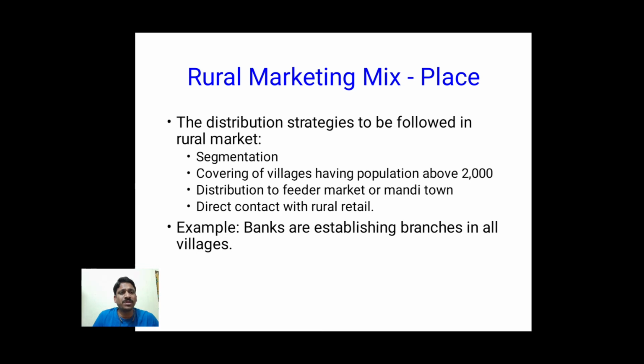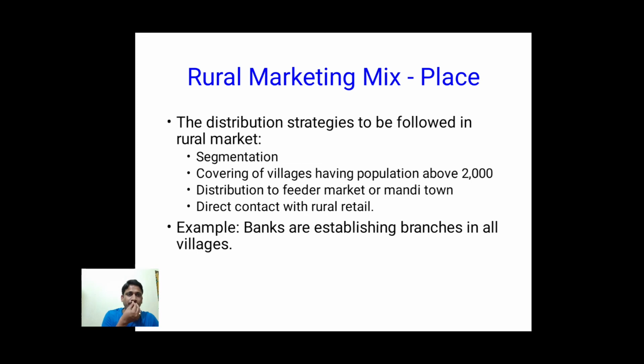Distribution to feeder markets or mandi towns is another example. In the villages there will usually be haats or village markets, so going there to sell our products is another way of reaching rural areas. Direct contact with rural retail is one more way, because we directly contact the retailers in rural areas and distribute our products to them so that we sell through the retailers to the end users.